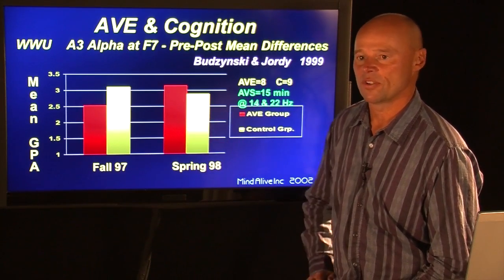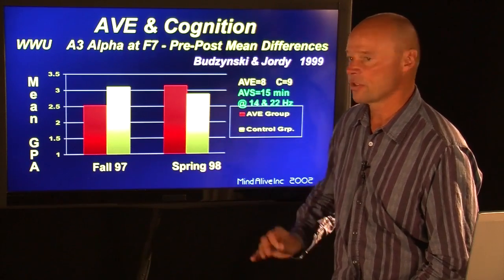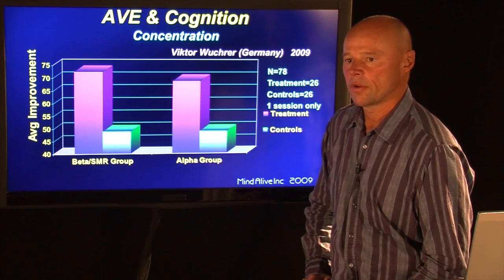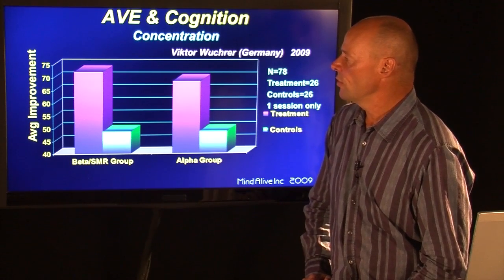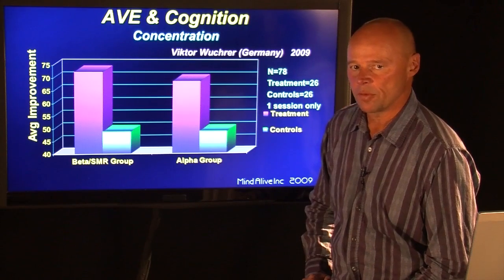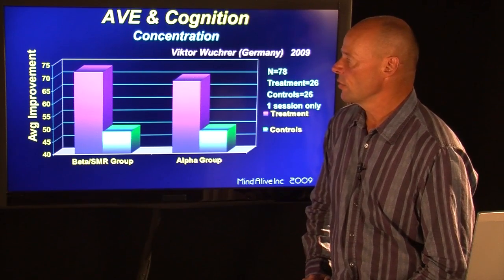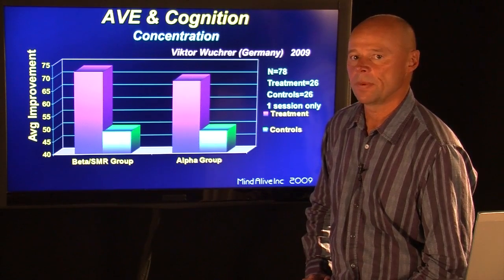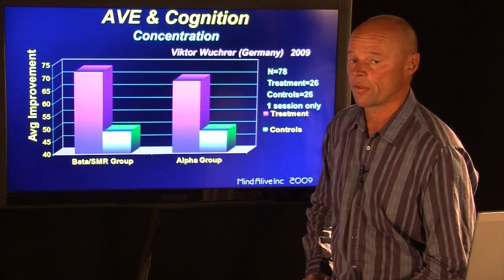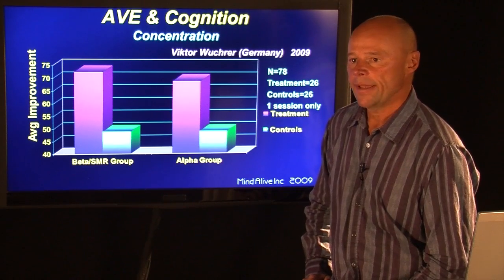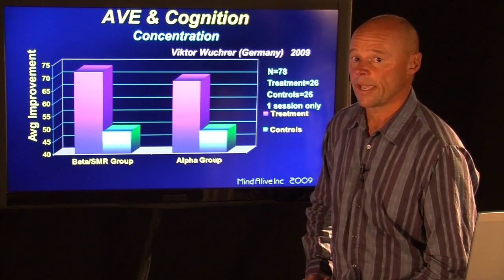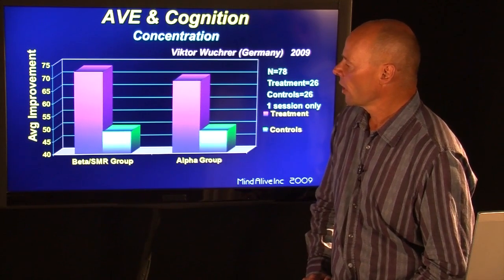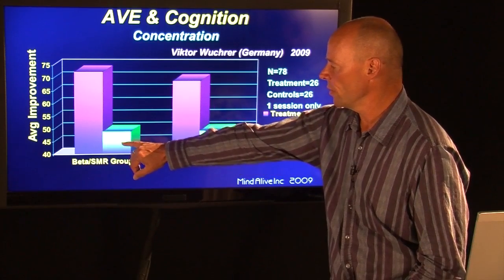Well, what college student would want to turn down this type of success, especially when it is so easy to accomplish? Here's another study done by Victor Wertscherer out of Germany. What he was trying to do was differentiate alpha wave stimulation at about 10 hertz versus what we call a beta SMR frequency of stimulation. Beta being around the 20 hertz range and SMR being in the 13 to 15 hertz range. Beta SMR stimulation has been shown to boost academic performance and mental sharpness. So he looked at concentration and he compared it against a control group, as we can see here.